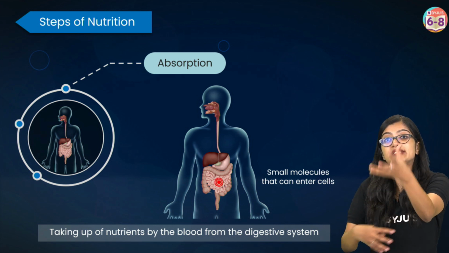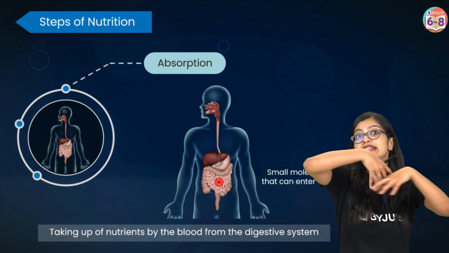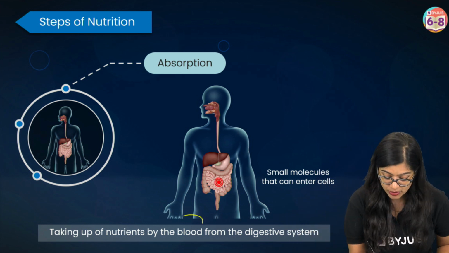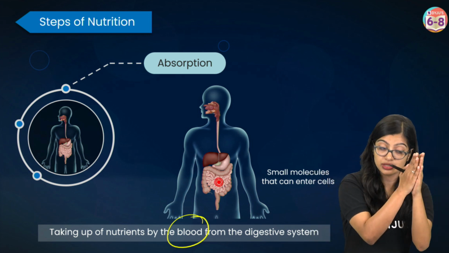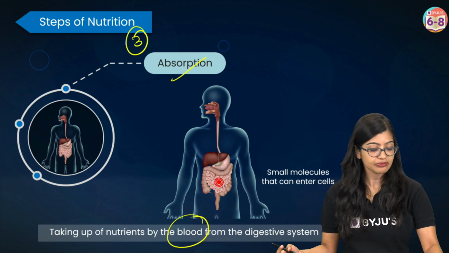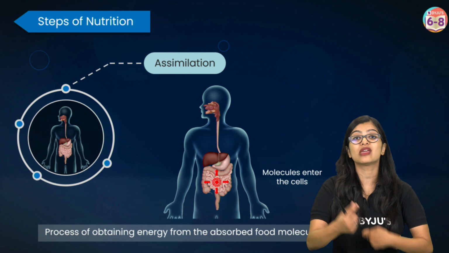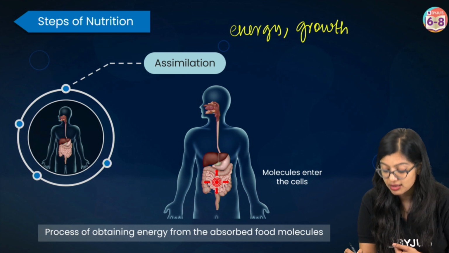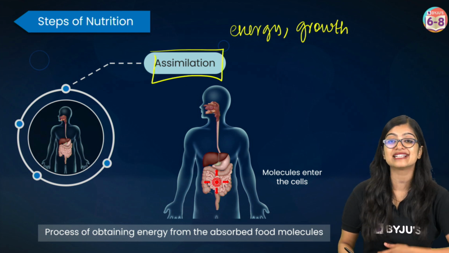and they then need to be taken up by the body. It's not only the digestive system that will utilize these nutrients. They need to go to different parts of our body so that they can be utilized. Who is going to do that job? The blood will transport all of this. So your simple forms of nutrients need to enter into the blood, and that takes place by the process of absorption. Once it is absorbed, the blood will transport these nutrients to different parts of our body where they will be utilized for obtaining energy, for growth, and for various other chemical reactions and activities that take place within our body. This process is what we call assimilation.